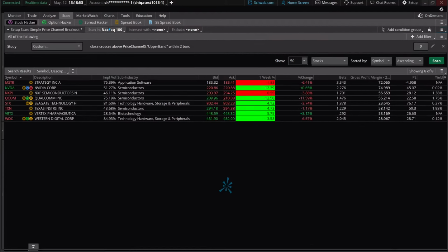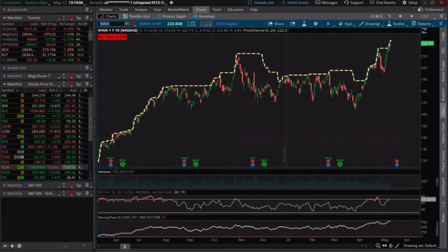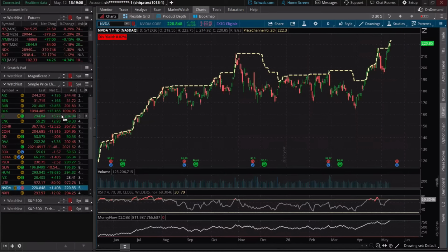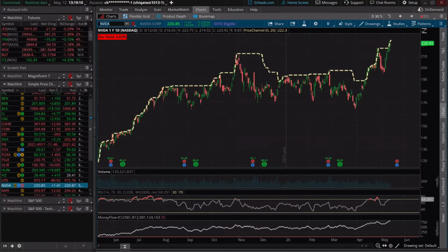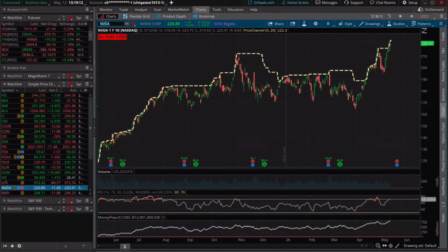The beauty of this is we can make this real easy with our price channel on the chart already. Because over here, I've got it all set up. Now, I saved it as the S&P 500. So these are all S&P 500 type stocks that just had a breakout, but it keeps it current for us every single day. So we can just come over here and take a look at it.